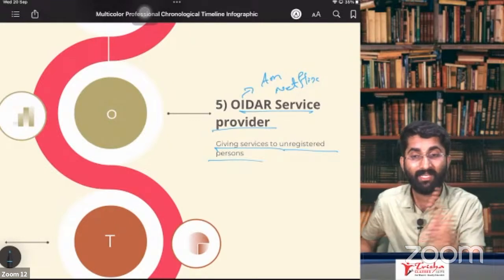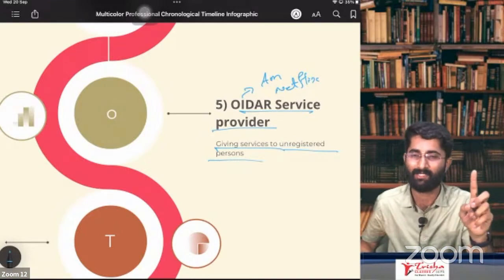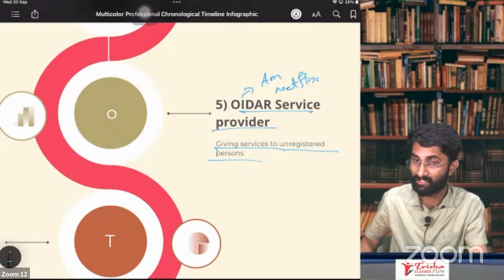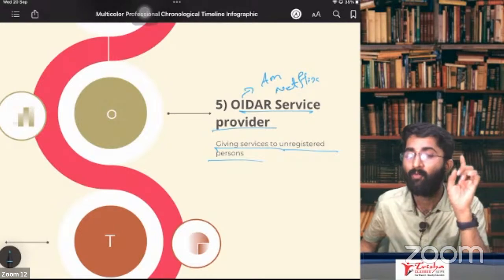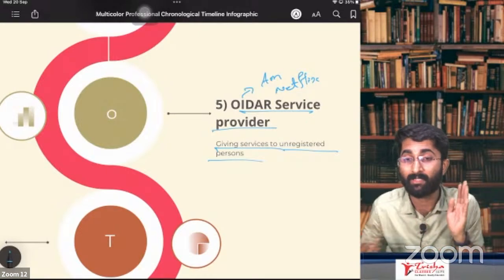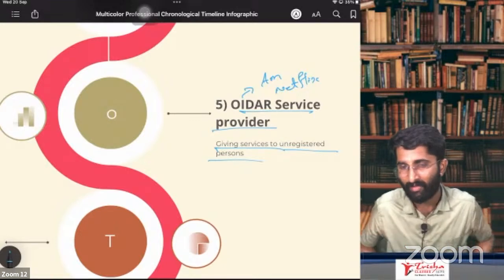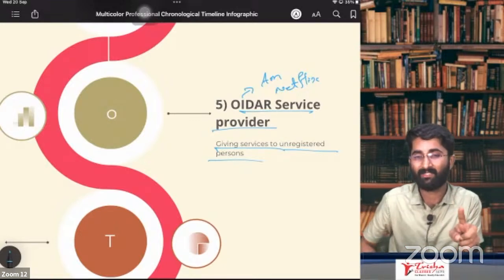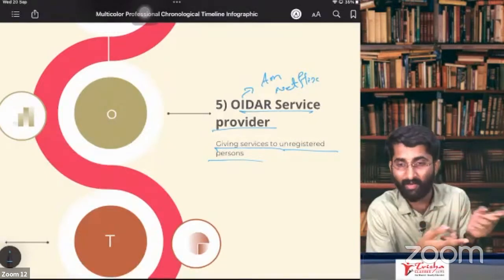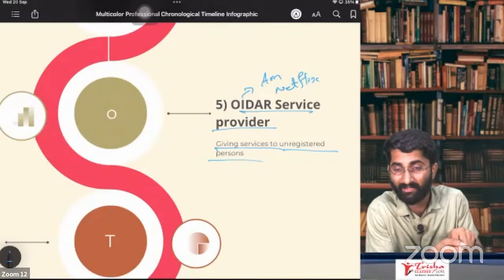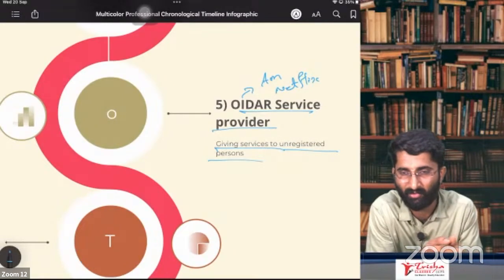Why? Section 7, subsection 1, clause B: importation of services for a consideration, whether or not for business purpose. Here, people, what I just told you, see, OIDAR services. If you take Netflix, then you are importing the service. If you are importing the service, then you have to pay under RCM.